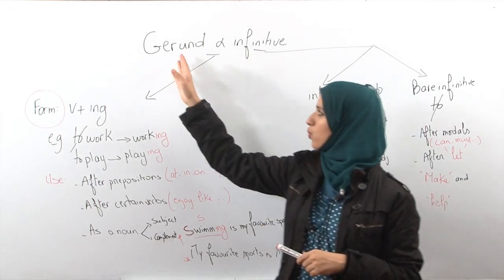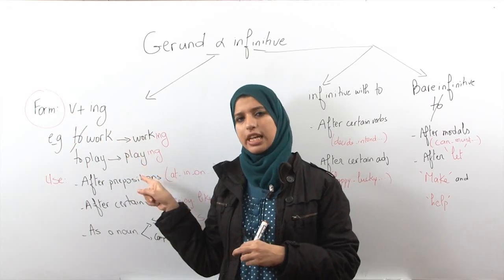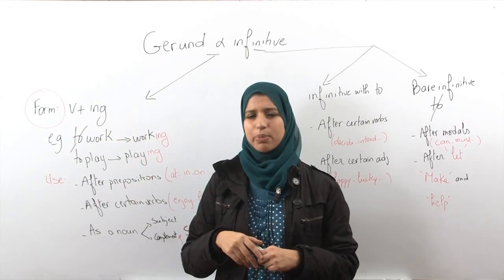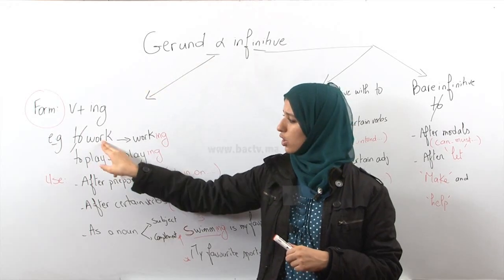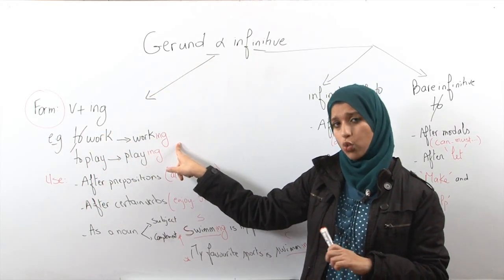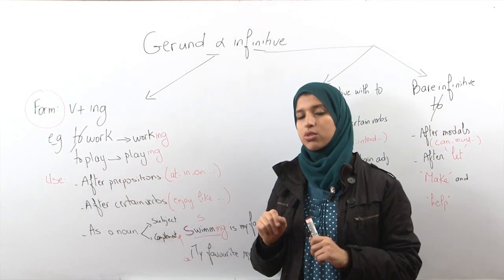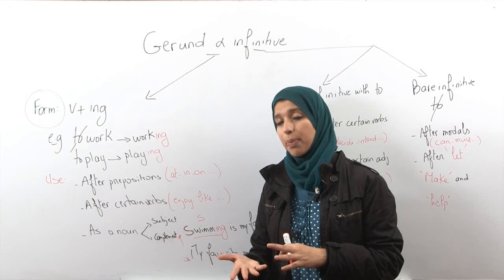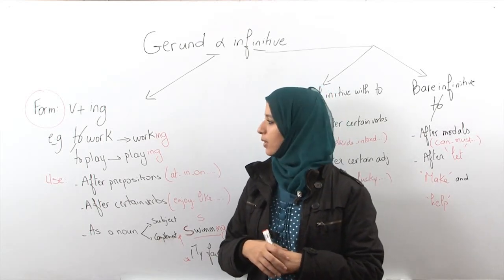Let's see first, what is a gerund? Gerund in the form is verb plus ing. Let's give some examples. For example, the verb to work. If I want the gerund of the verb to work, I take off the to and I add ing. It becomes working. To play, it becomes playing. To open becomes opening. To close becomes closing, okay?